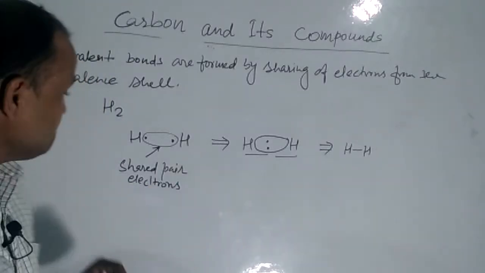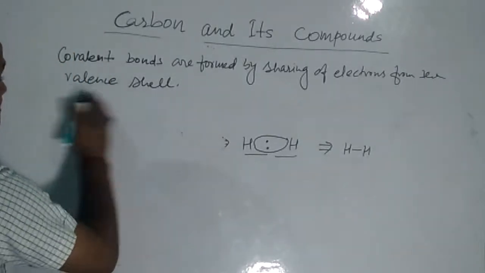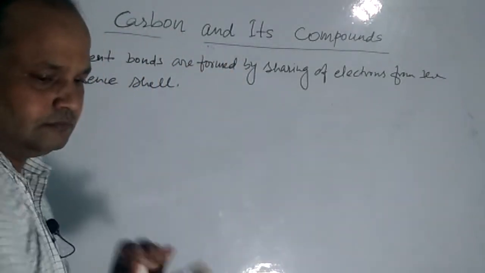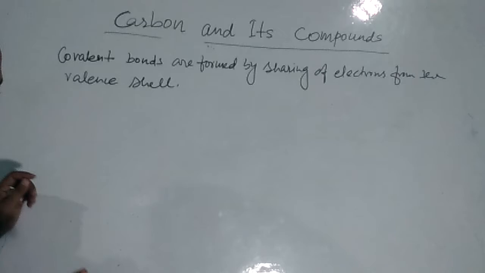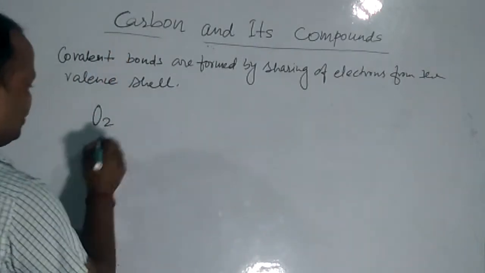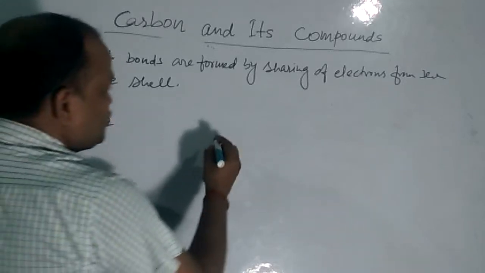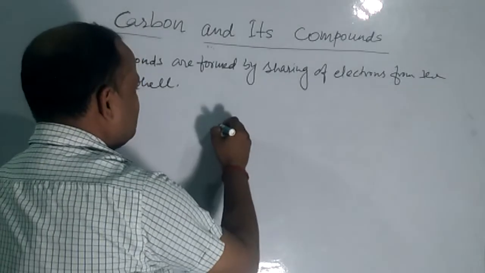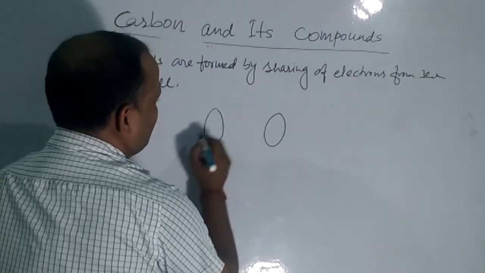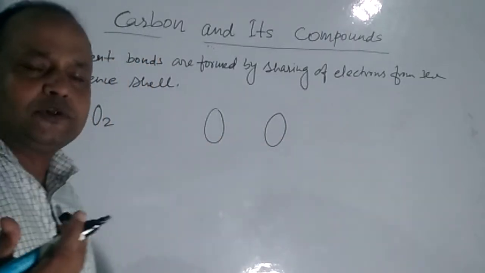Now take another example, the O2 molecule, with 2 atoms of oxygen. What is the number of valence electrons in oxygen?